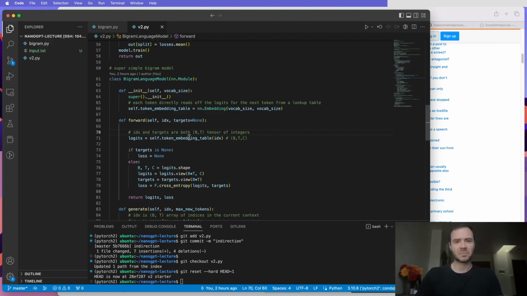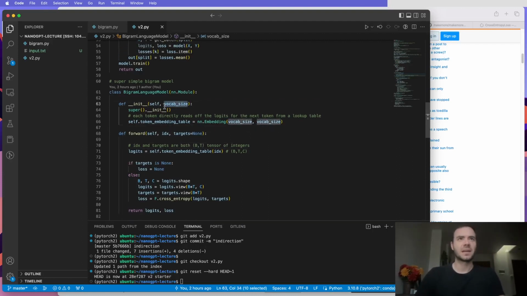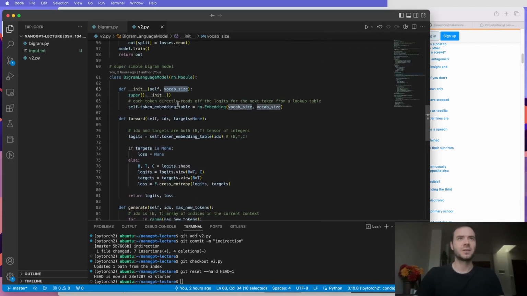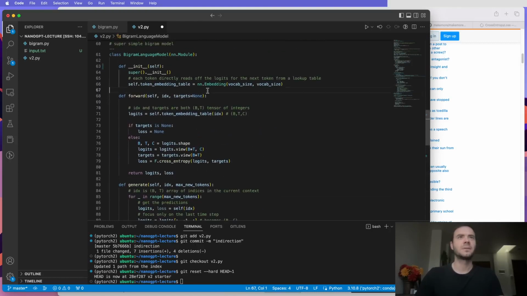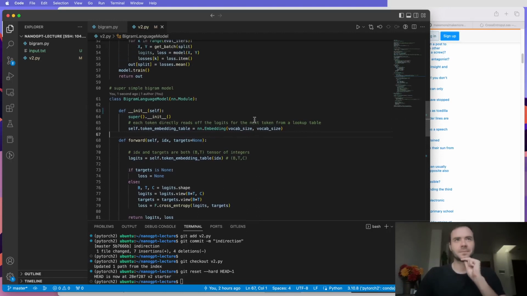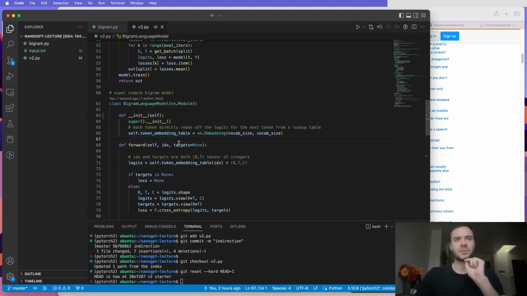So first, let's get some quick preliminaries out of the way. First, the thing I'm kind of bothered by is that you see how we're passing in vocab size into the constructor? There's no need to do that because vocab size is already defined up top as a global variable. So there's no need to pass this stuff around. Next, what I want to do is create a level of indirection here, where we don't directly go to the embedding for the logits, but instead we go through this intermediate phase, because we're going to start making that bigger. So let me introduce a new variable, nembed.